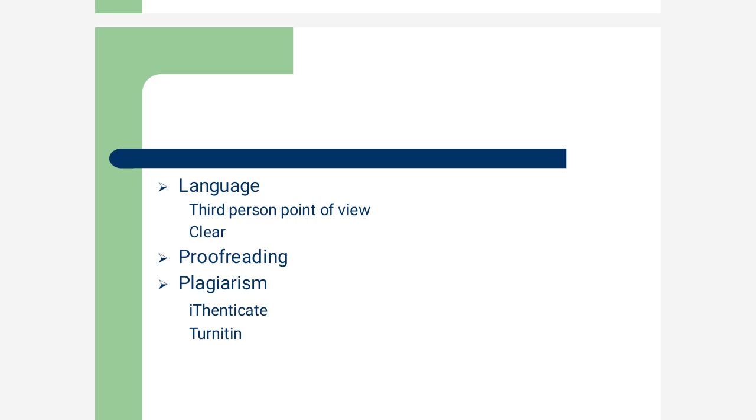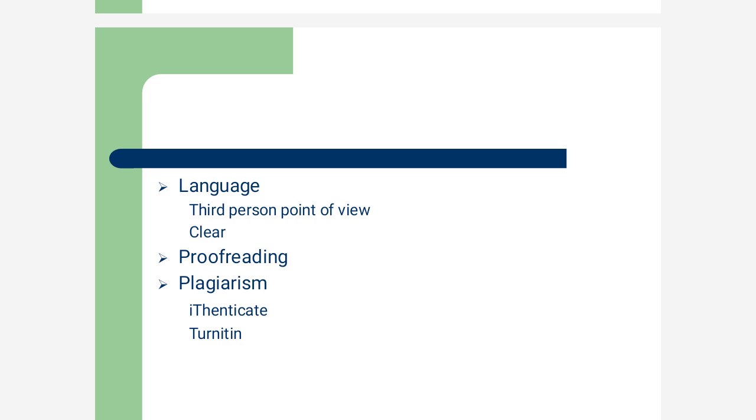Then proofreading is an important part before the submission of thesis, and proofreading should be done not by the research scholar who has written the PhD thesis. It should be done by somebody else, maybe his friend or somebody else. Of course, the PhD supervisor proofreads it several times, but if possible, a research scholar should get it proofread by several other persons.